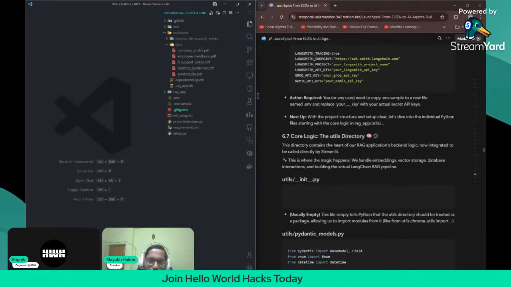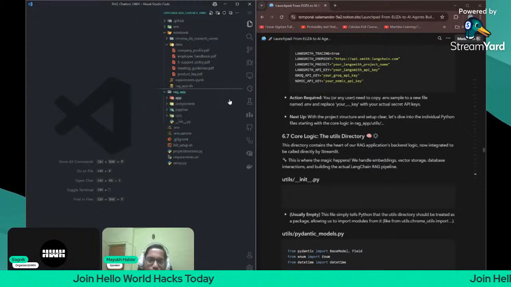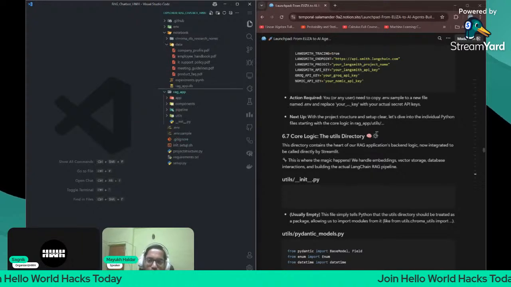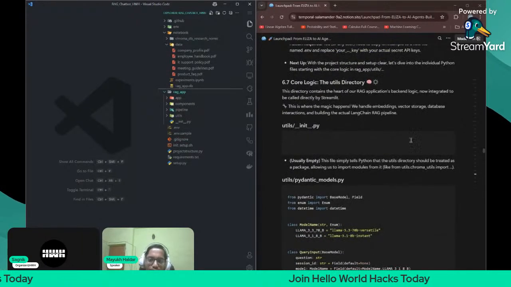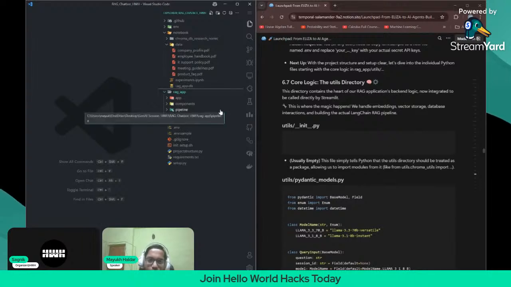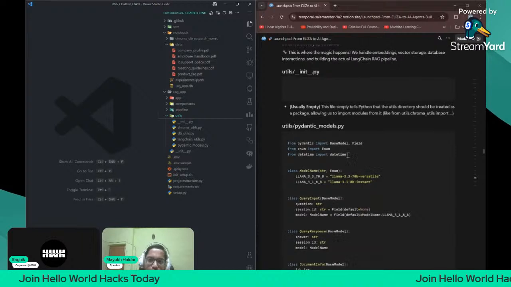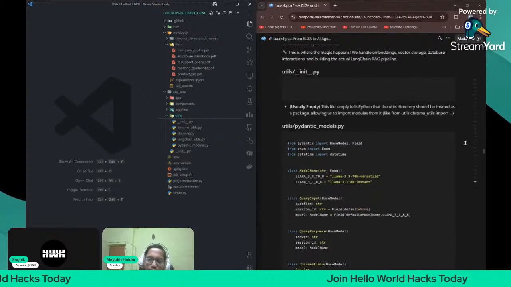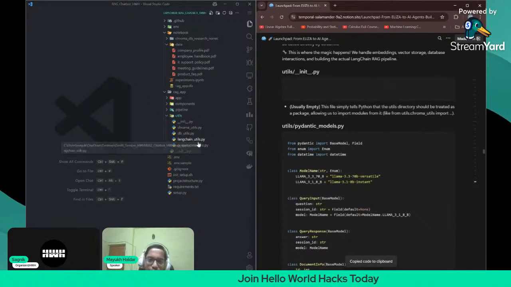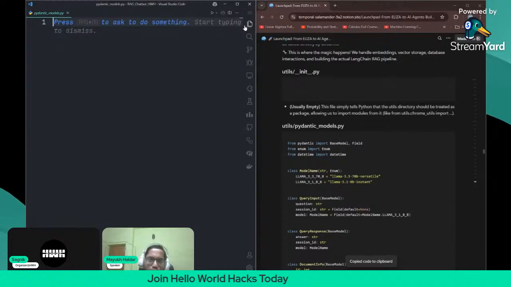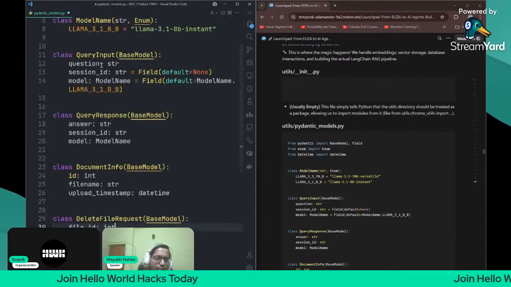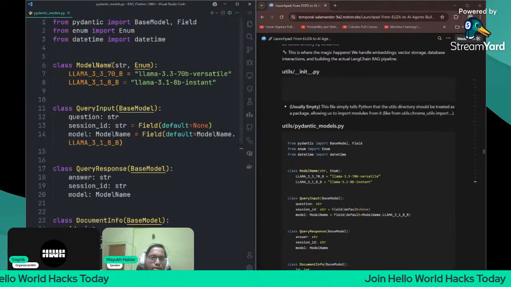Now let me open the utils directory. So here we will have the backend logic. Let me write the utils and then write this code here once. Utils slash pydantic models. It is just for output validation. Just create this one. I'll tell you to write the code first and then I will explain.